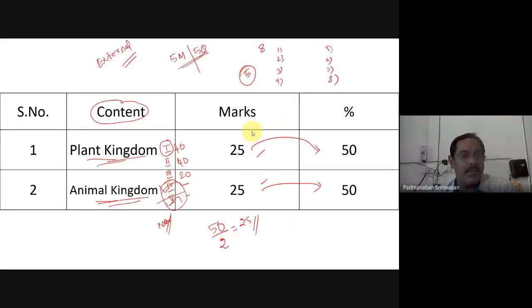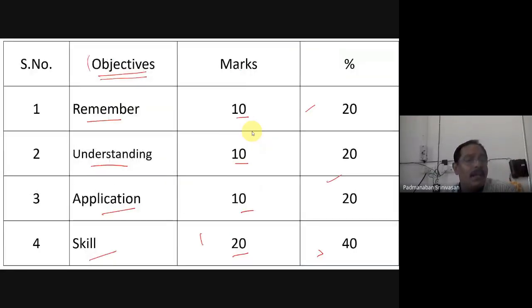Okay. The second, content. There are two. So for simplicity, I have taken 2. Suppose in an examination, you may not have 2. For explanation, it will be easy for me. That's why I have taken 2. Sometimes it may be 4. Sometimes it may be 5. If while learning you learn a lesser thing, then while applying, you can go for a little bit more. The first dimension and third dimension will always be constant. The second one will change, depending upon the number of contents we have taught.